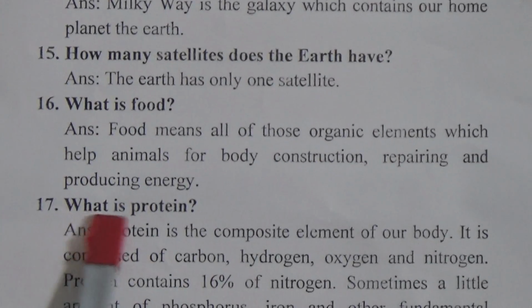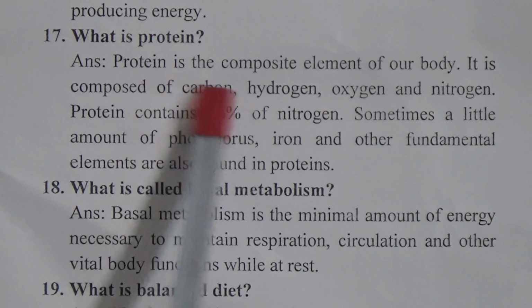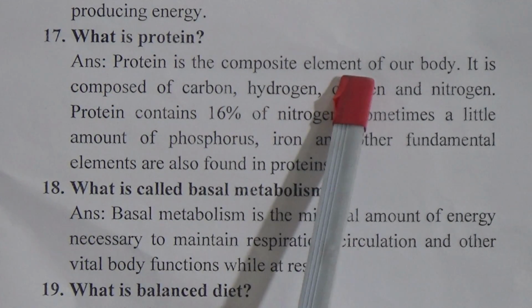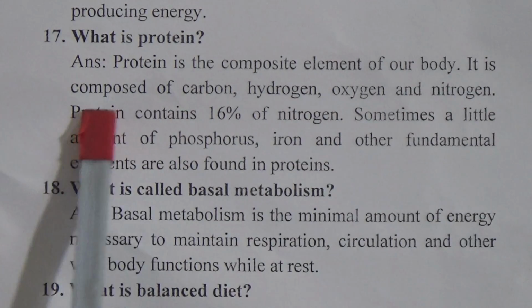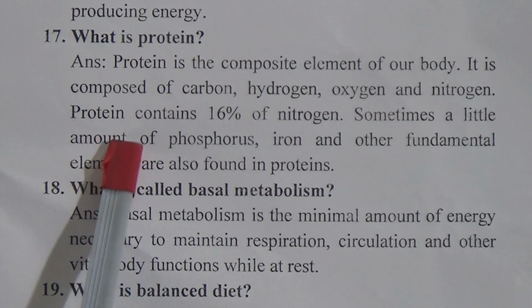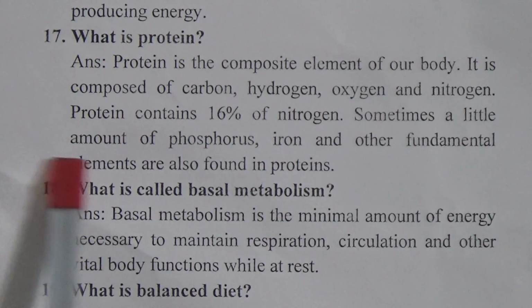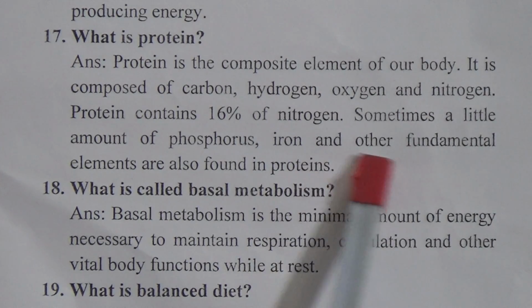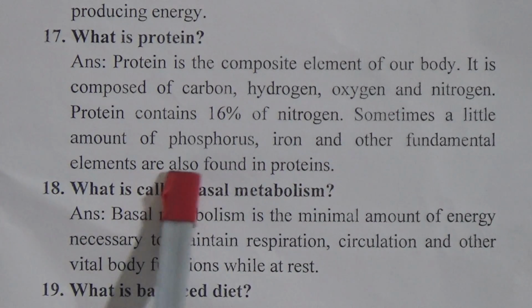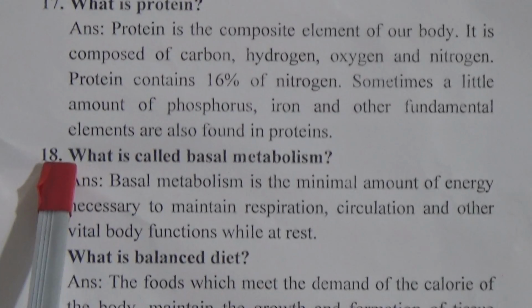Question 17, what is protein? The answer is, protein is the composite of elements of our body. It is composed of carbon, hydrogen, oxygen and nitrogen. Protein contains 16% nitrogen, and sometimes a little amount of phosphorus, iron and other fundamental elements are also found in proteins.